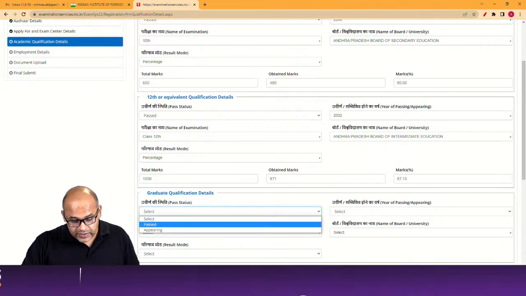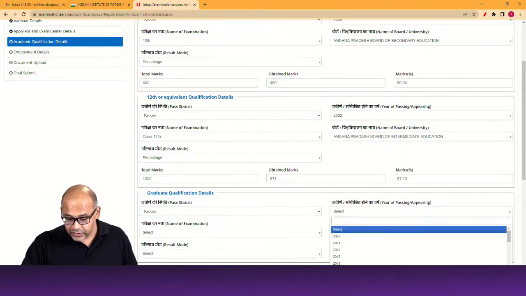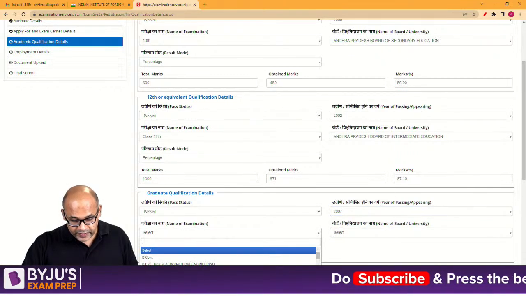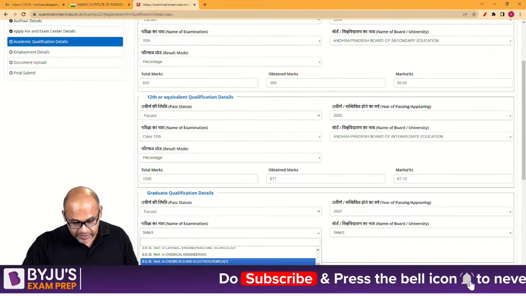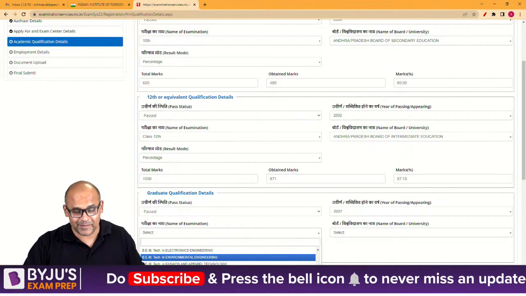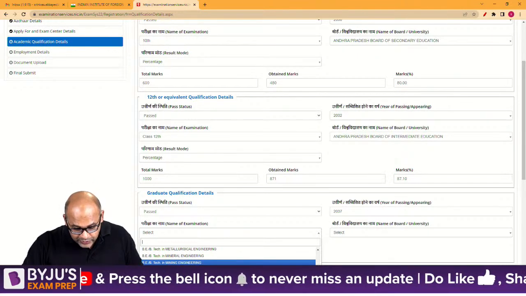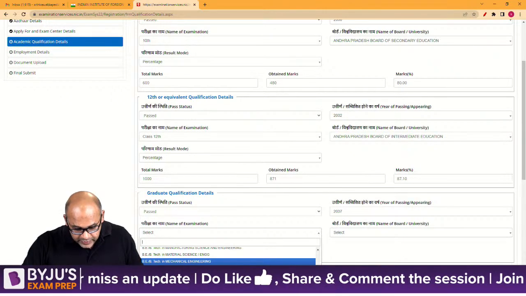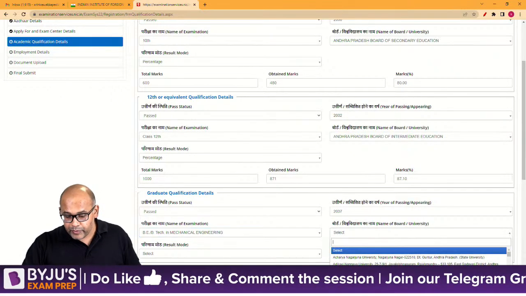Graduation details, I will just say passed. Year of passing was 2007. Name of examination was BE BTech Mechanical Engineering. I was a mechanical engineer, by the way. So mechanical engineering, we'll have to search for that. Yeah. And then name of the board and university.